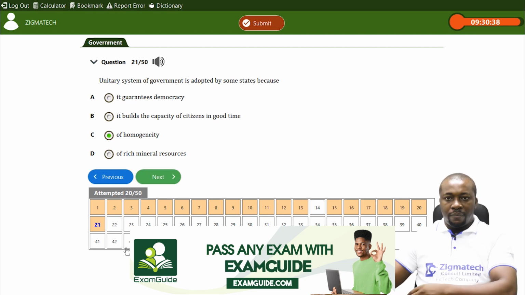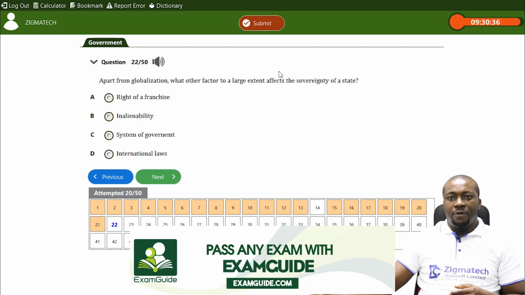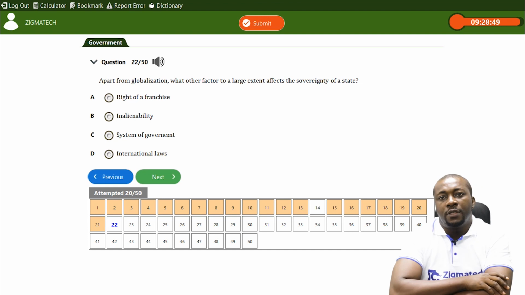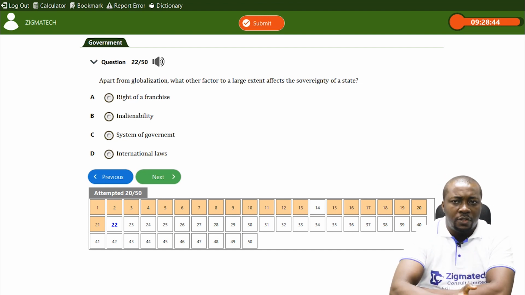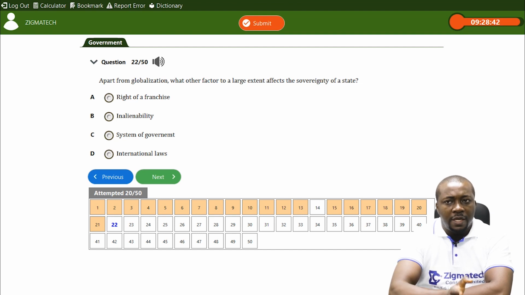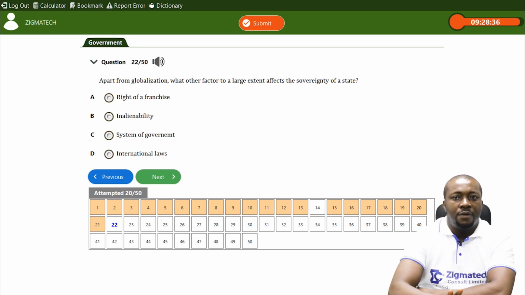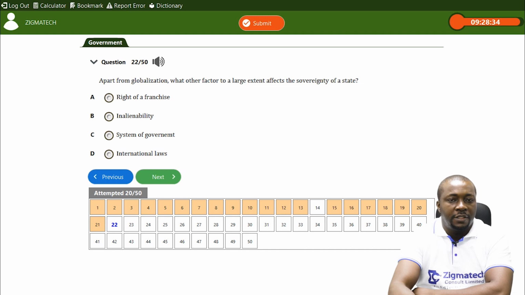So let's go to the next question. Question number 22. This question says, apart from globalization, what other factor to a large extent affects the sovereignty of a state? A, is a right of franchise.